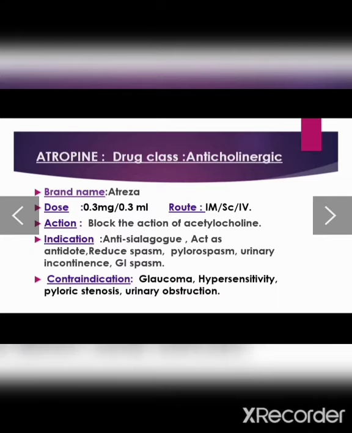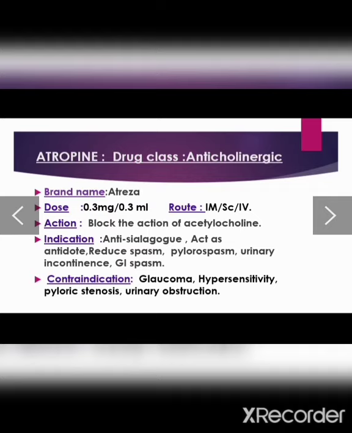Atropine is a drug which mainly belongs to the class of anticholinergics. Now the question arises, what are anticholinergics? Anticholinergics are substances which mainly block the action of acetylcholine. The brand name of the drug is Atriza, and the dose is 0.3 mg or 0.4 mg, or it may be 0.3 ml. The route is IM, intramuscular, subcutaneous, or intravenous as well.